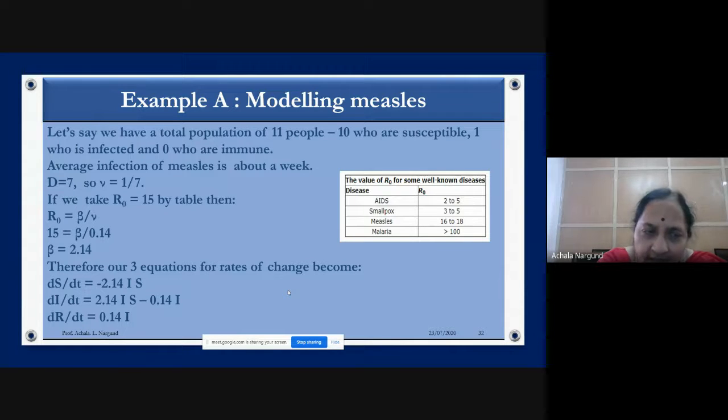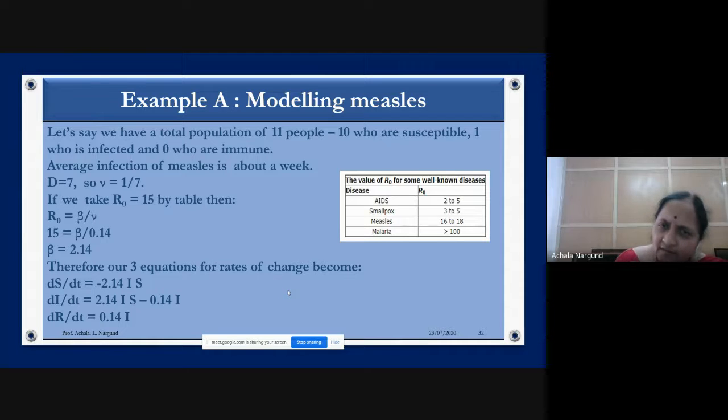R naught is given. Beta you have to calculate now. So beta is 2.14. After calculating this, you go back and substitute in your SIR model. So what does the SIR model say? dS by dt is minus beta S I, with the beta you have calculated now. Then dI by dt is beta S I minus nu I. Then dR by dt is nu I. Nu value you know, 1 by 7 is nu. So all values you know, and we are using a simple SIR model.